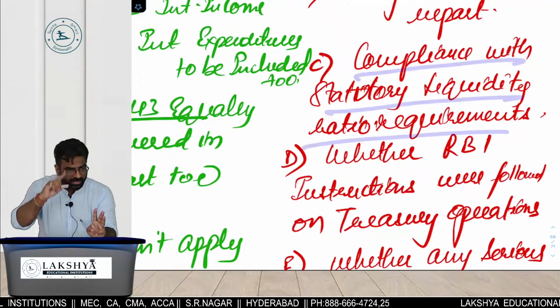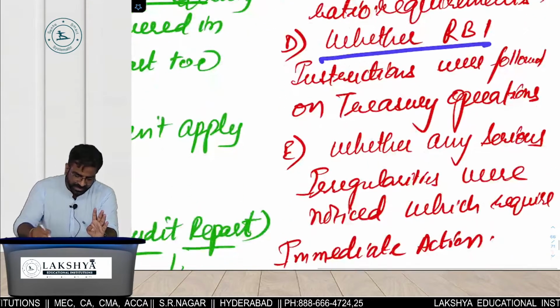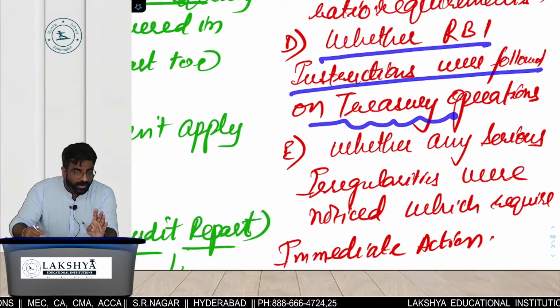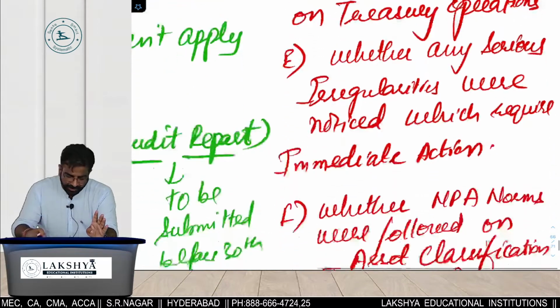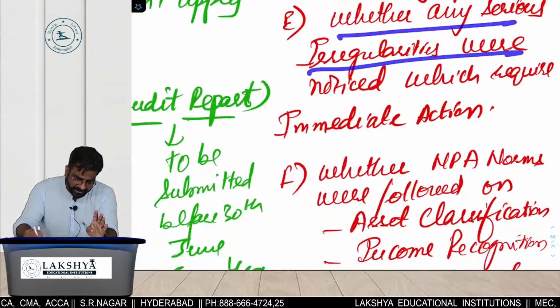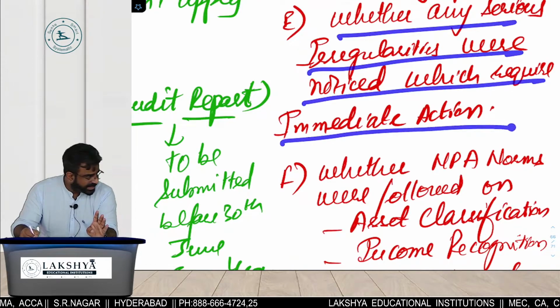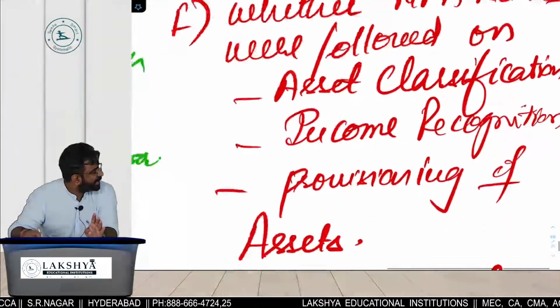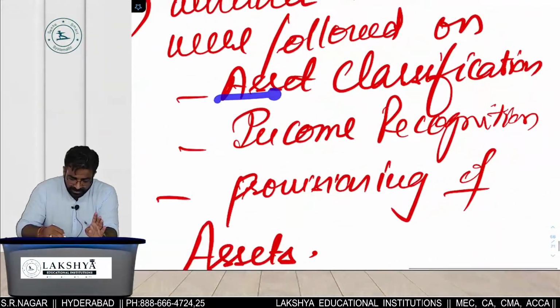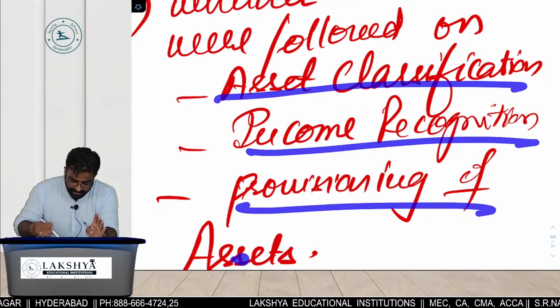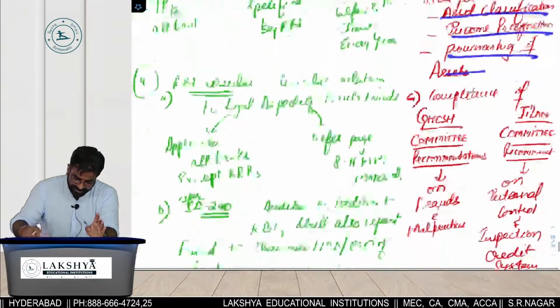ये हमने already कर लिया था. Next one. Whether RBI instructions were followed on. ये भी हमने कर लिया था. Next one. Whether any notice which requires immediate action. और ये याद है NPA में 3 चीजें. Asset classification, income recognition, provision of assets. And what is the next one?